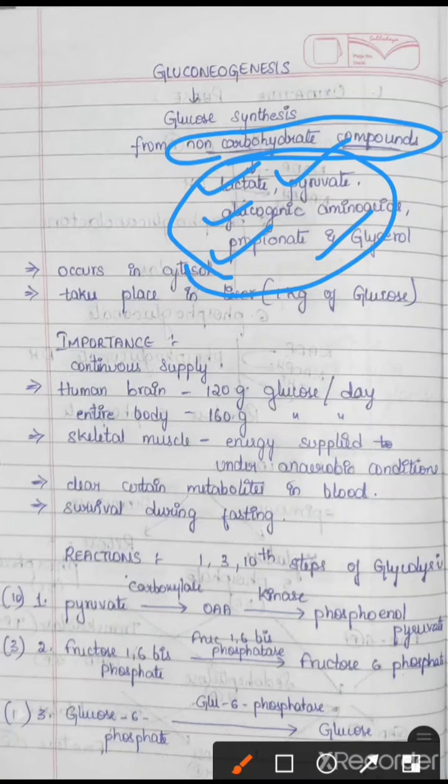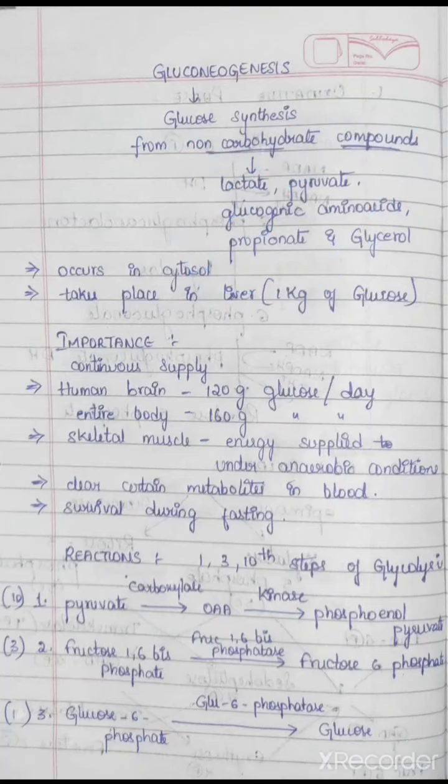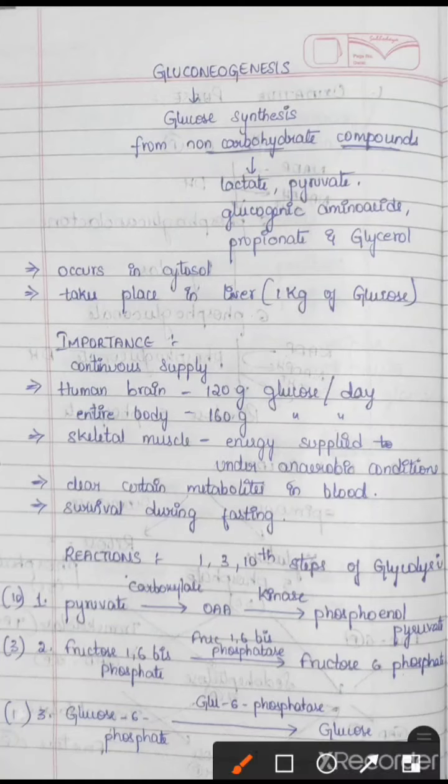Why is this glucose synthesized in the body? Because there is a huge demand for glucose in the body. So for fulfillment of those demands, this gluconeogenesis process takes place in each and every cell, mostly in the liver. This occurs in the cytosol, the cytoplasm of the cell. Mostly this takes place in the liver. About 1 kg of glucose per day will be synthesized through gluconeogenesis in the liver.